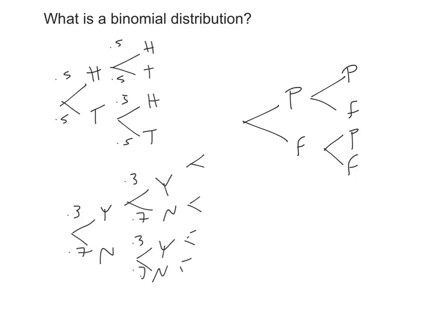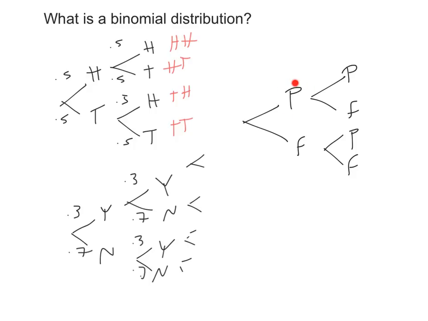In fact, the distribution comes from a discrete variable. We should have a discrete variable, and the variable in this case is the number of heads in this example. How many heads did you get in the outcome? The outcome could be head head, or head tail, or tail head, or tail tail. So we are counting the number of heads because we are interested in getting heads in this example. So suppose this is the event of interest, and this is what we consider success. Answering yes is what we consider success. Having passed the test, for example, is what we consider success.